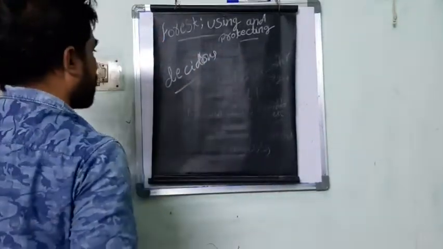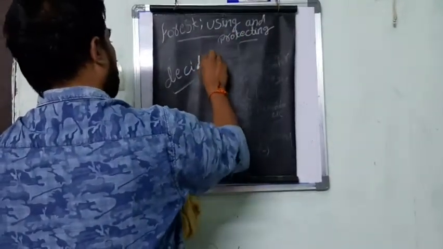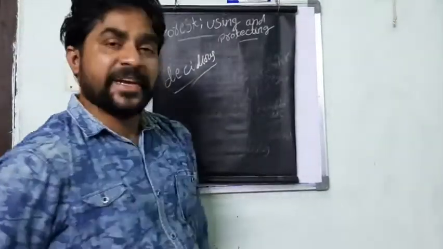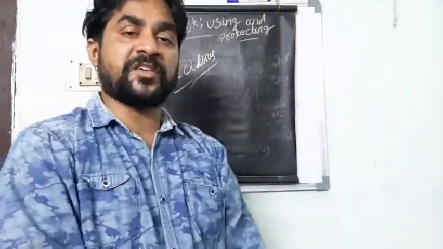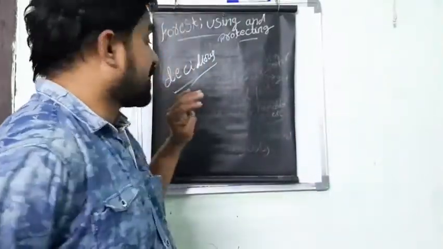So deciduous forest can be found in the region of India. Take an example, evergreen forest can be found in the region of India, particularly in Andaman and Nicobar and also in Kerala. That is the Annamalai forest, and that is a part of evergreen forest. But deciduous forest can be found in the region of India.